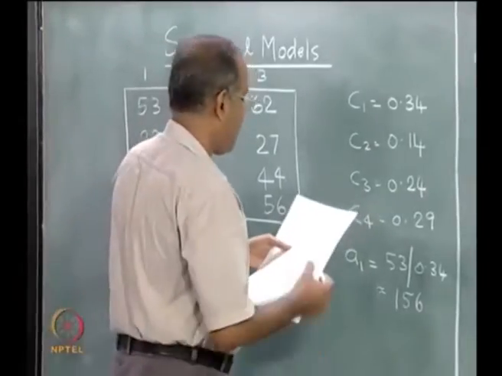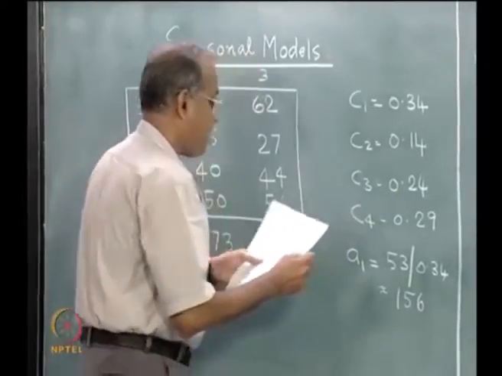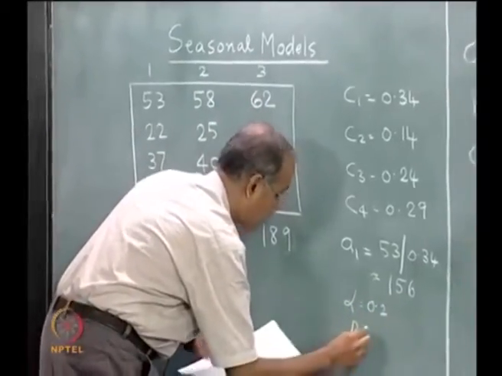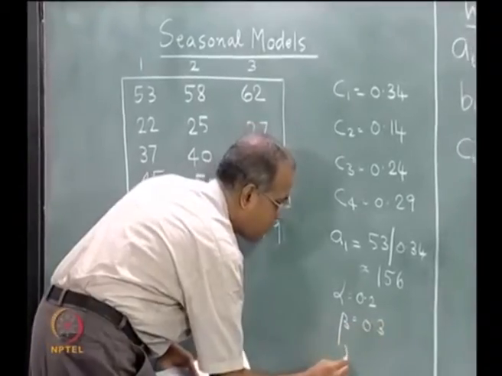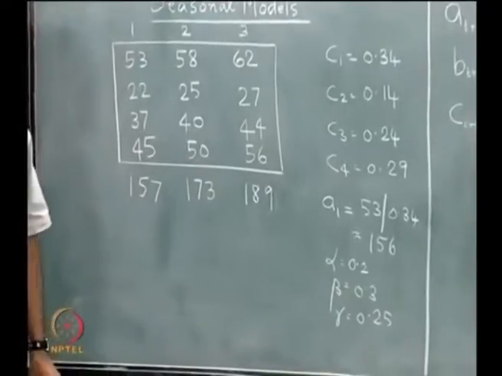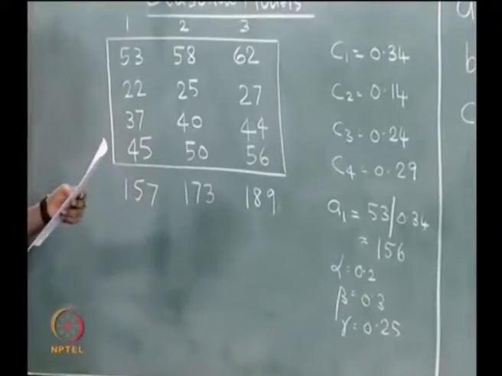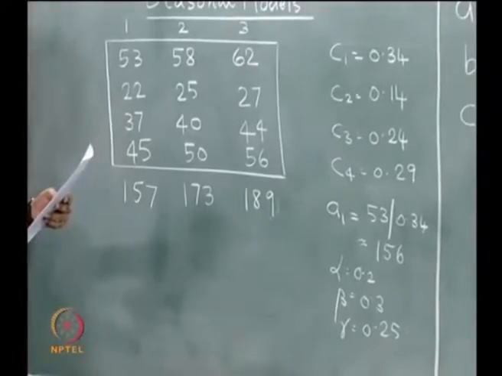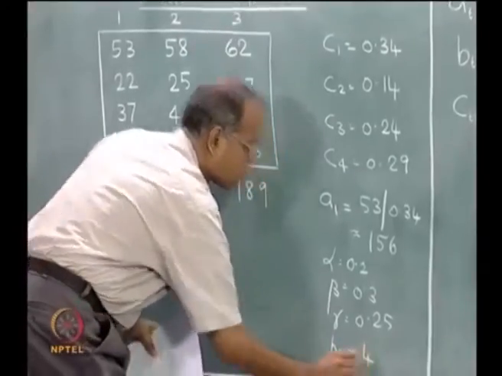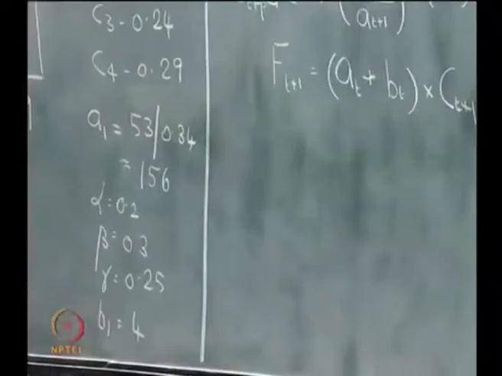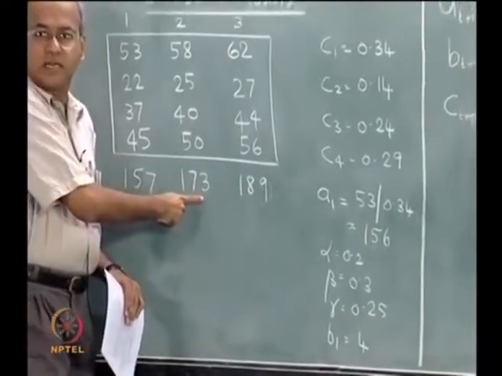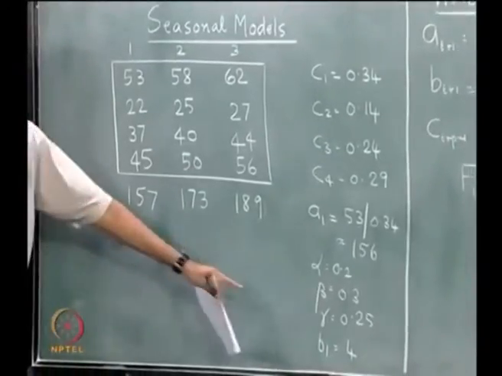Now we have to find out the level value for A2, the corresponding slope B2, and so on. So we also use alpha equal to 0.2, beta equal to 0.3 and gamma equal to 0.25 as the smoothing constants, and we also need to use a value of B1 which is taken as 4, which is roughly the slope here, because 157, 173, the difference is 16 over 4 periods gives us a slope of 4.